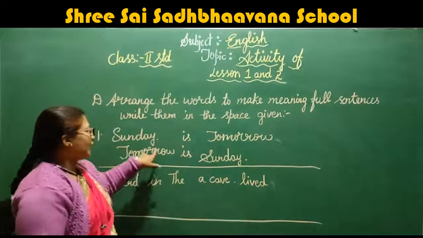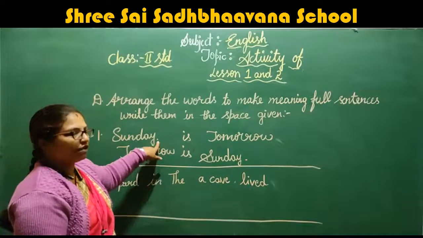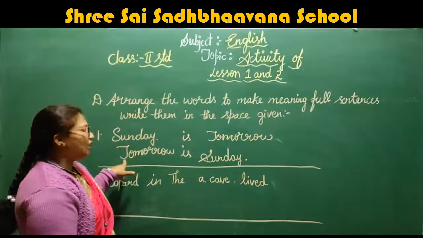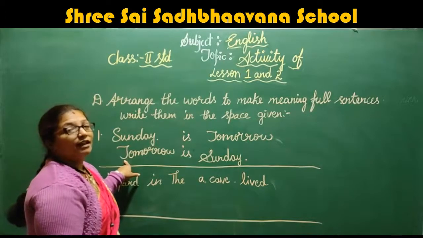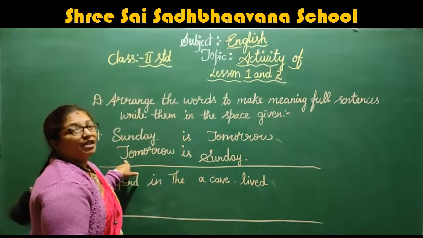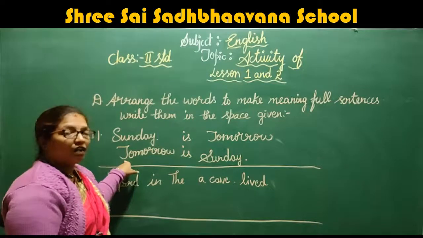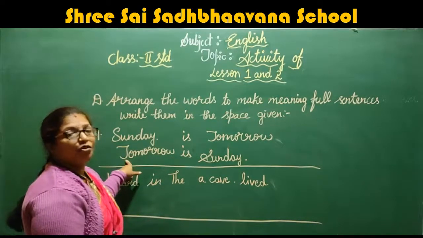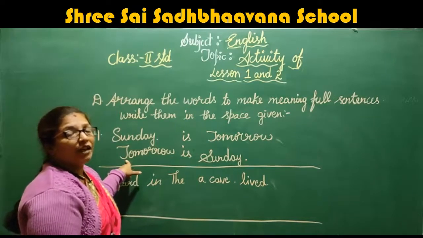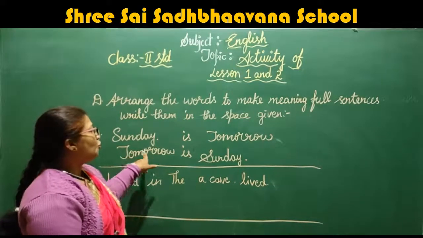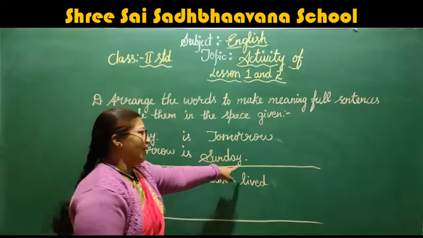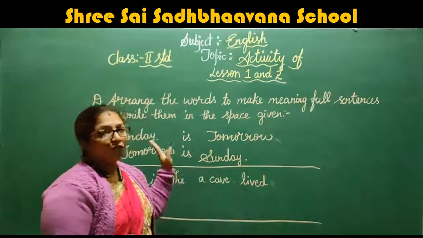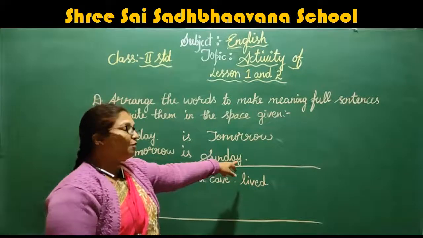Tomorrow is Sunday. So they have given a full stop with that. So it is the ending. So always the sentence starts with a capital letter. When you are writing a sentence, you should start at the first letter with a capital. So tomorrow is Sunday. At the end it is a full stop.